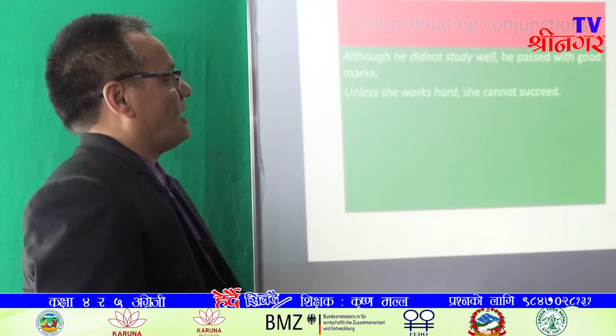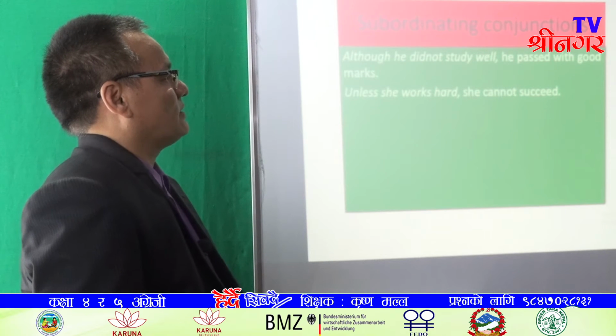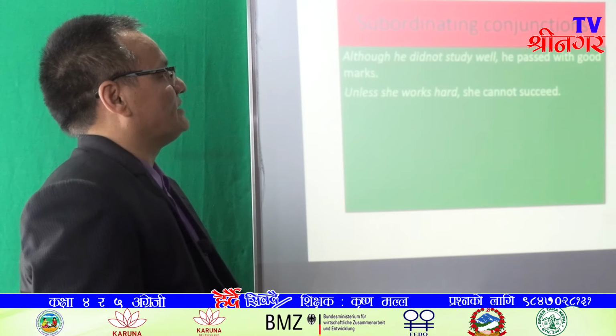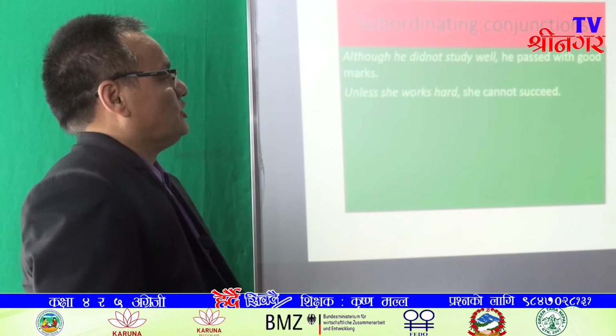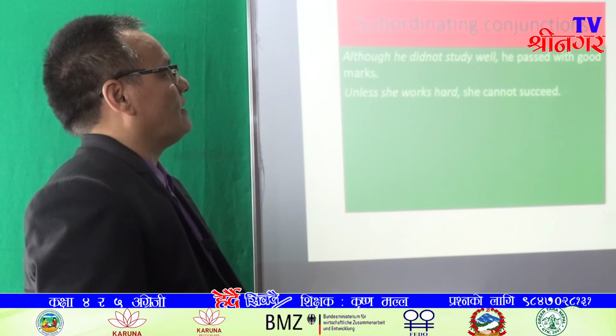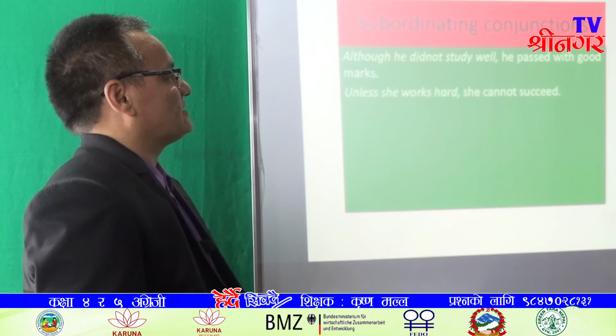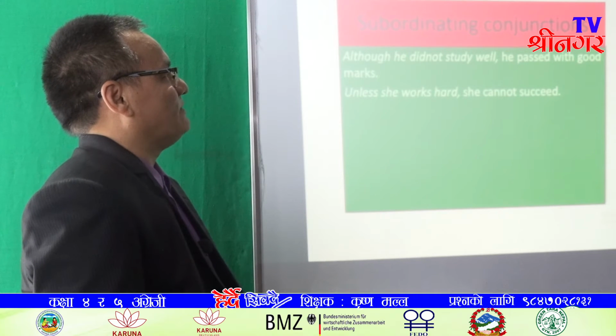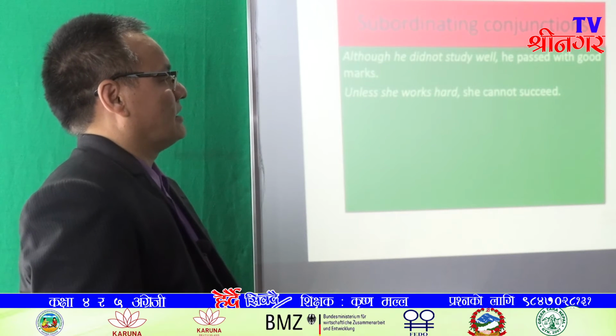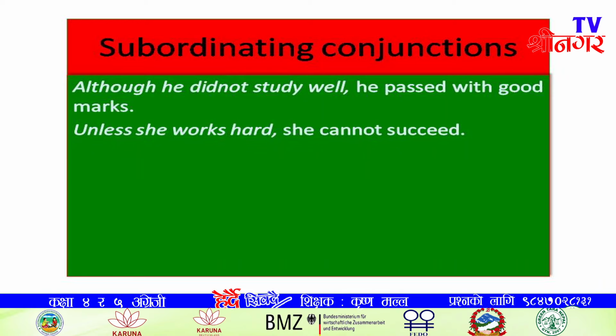Unless she works hard is a subordinate clause because it has a subordinating conjunction. Due to the presence of a subordinating conjunction, any clause can be a subordinate clause. Here, she cannot succeed is the main clause because it can come alone.